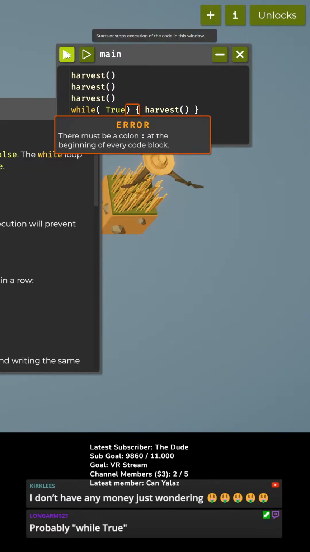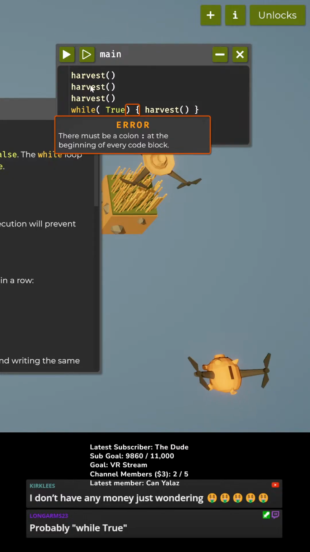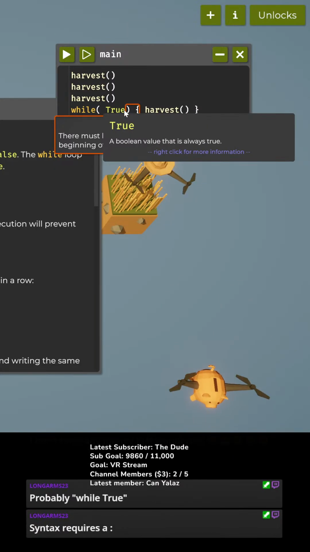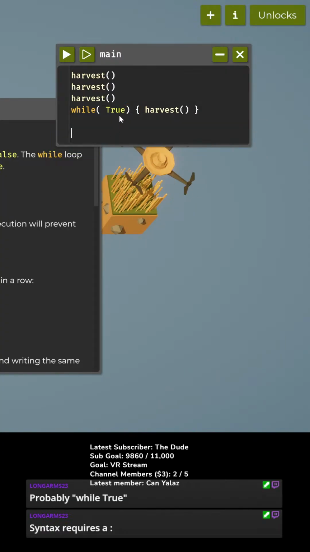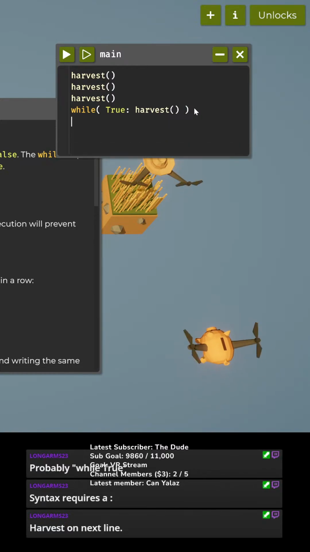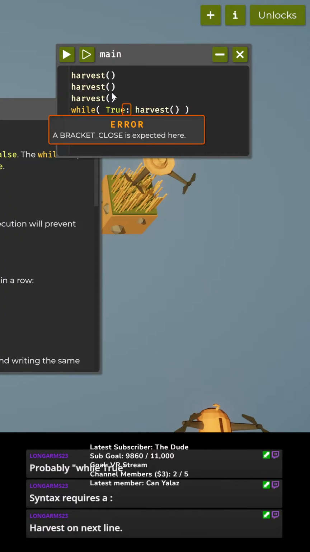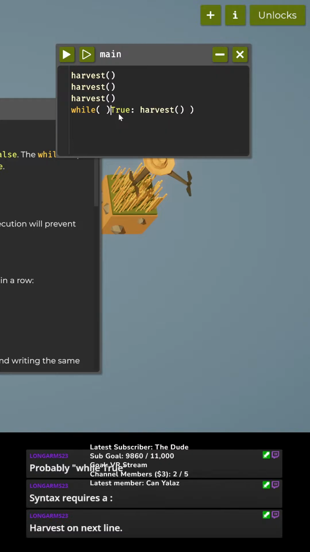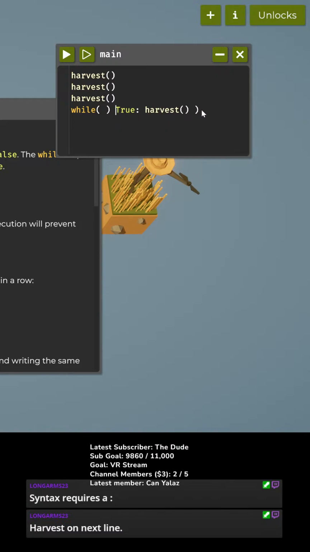Okay, harvest, harvest, harvest. Oh, there must be a colon at the beginning of every code block. Okay, got it. The value is always true, so like this, while true, harvest? I don't know, is this how this works? I don't know Python syntax. Okay, a bracket close is expected here, so maybe I do that?